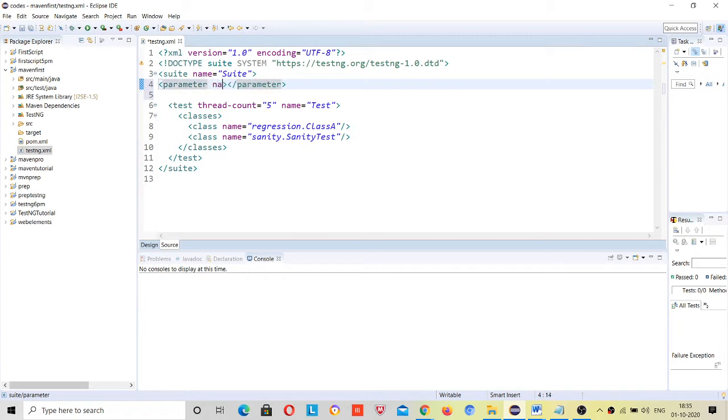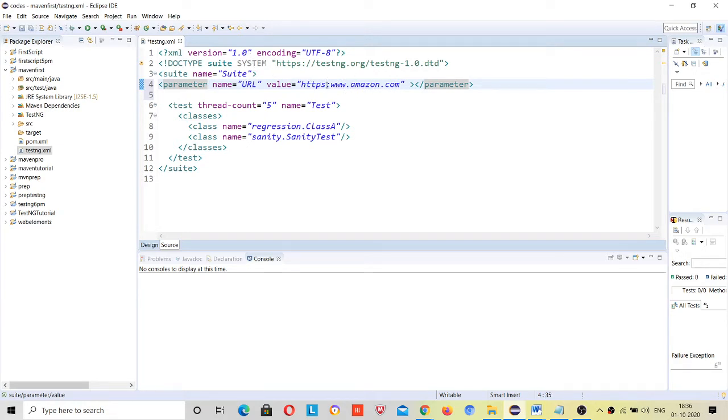You have to give two values. Name is the name by which you want to get it inside your test class, and value, because I want to give amazon.com, is https and then www.